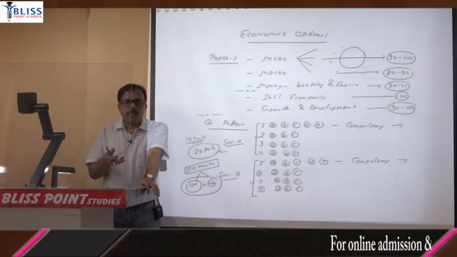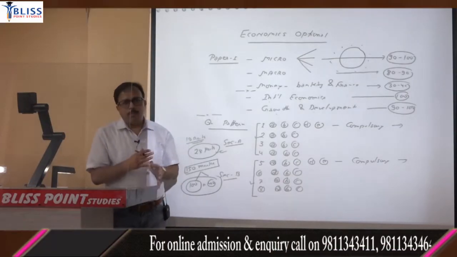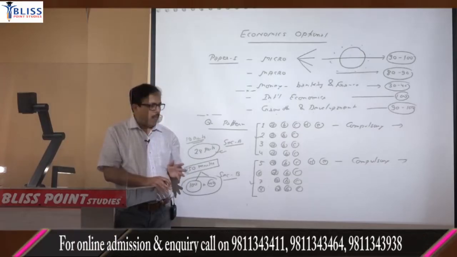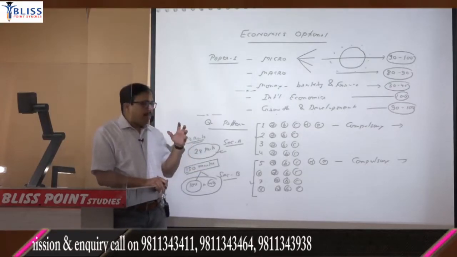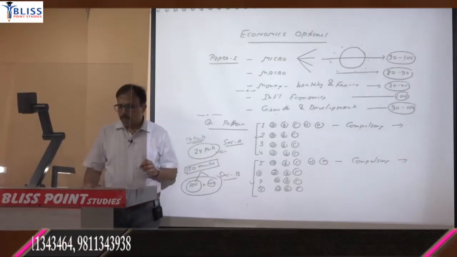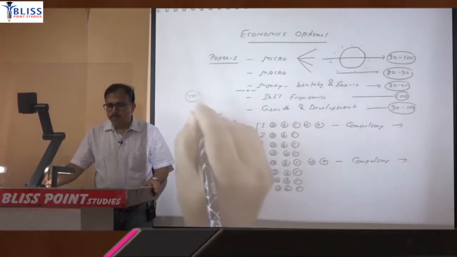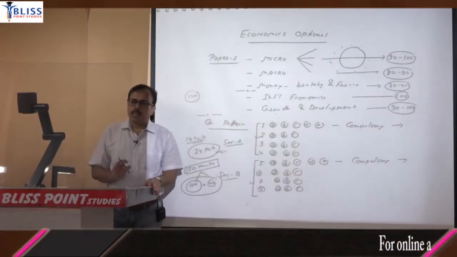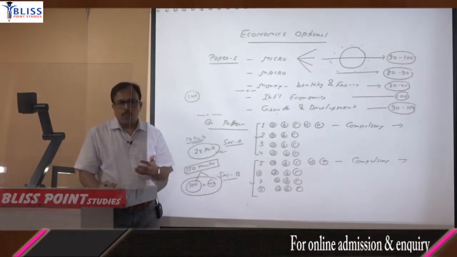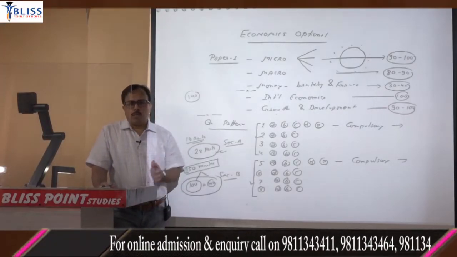It could be, the trend could be different, but I am updating you what is happening today, what has happened in the 2020 paper. But even if the paper is difficult, even if the marking is stiff, you can manage, I will say, 140 at least, even when it is difficult. Now if it is easy and if you get more expected questions, then your score can be more, obviously.